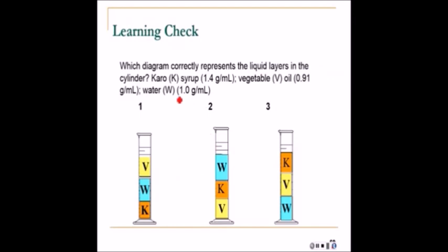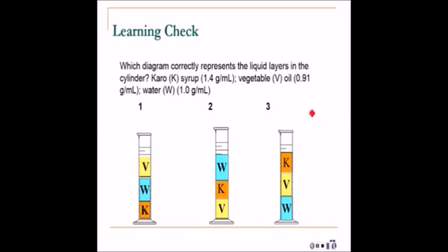Now here's one for you to try. Which diagram correctly represents the liquid layers in the cylinder? So we have Karo syrup, that's the K, that's 1.4 grams per milliliter, oil 0.91, and water 1.0. So take a second to look at the diagram. You might want to pause this, and then come back and we'll check out the answer.